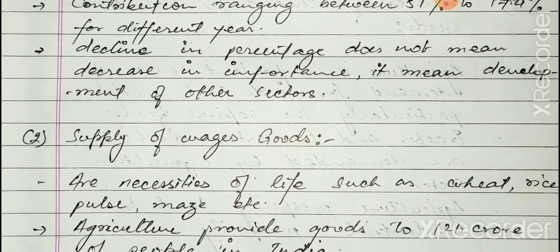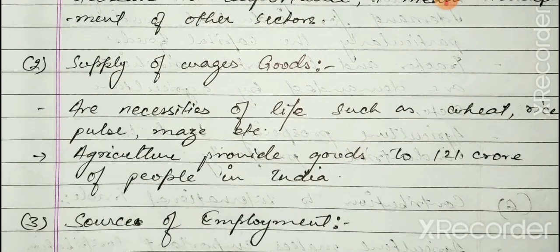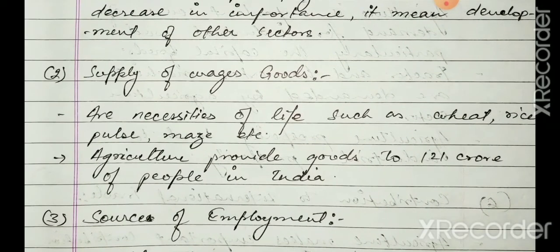Then we talk about the supply of various goods. Agriculture provides the necessities of life, whatever goods are required for our living. We can see wheat, rice, pulses, maize, and many more products being provided by agriculture. Agriculture provides goods to 121 crore people. Whatever agricultural production we are producing in our country feeds almost all people of the country, so food is generated for all the people.